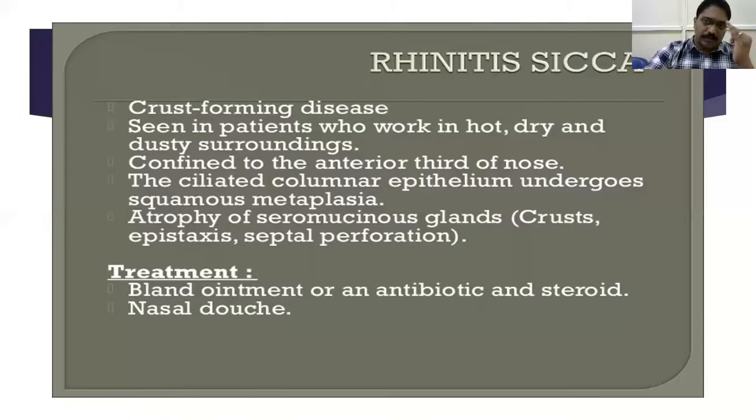Crusting in the anterior one third, and anything regarding crusts also you can tell. Greenish yellow crusts are there mostly in atrophic rhinitis. Here mainly black crusts will be there. Mainly the pathology in atrophic rhinitis is endarteritis and periarteritis. Here mainly the cilia. Okay, these are the main differences. If they ask, you can answer like this, you will get good marks. Main treatment is bland ointment, antibiotic, steroid and nasal lotion.